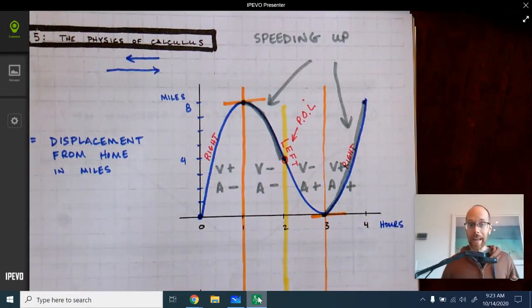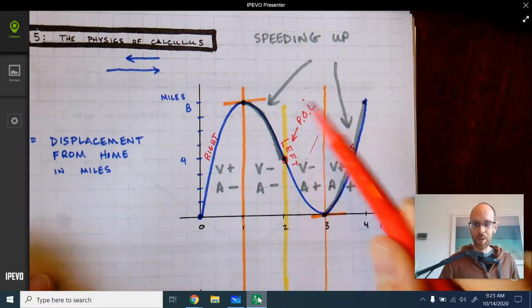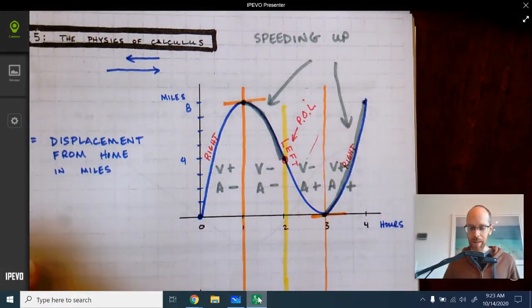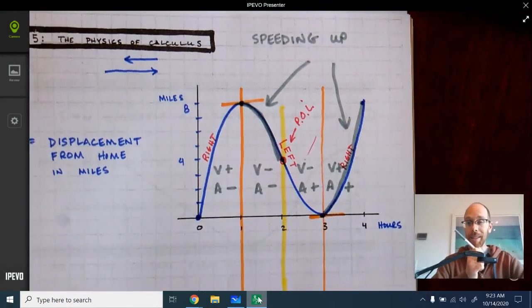Look at it, because there is not a clear relationship between the speeding up regions and the accelerations. However, there is a relationship if you look at both the velocity and the acceleration at the same time. Can you tell me what that relationship is for the two regions where it is speeding up? That's right.